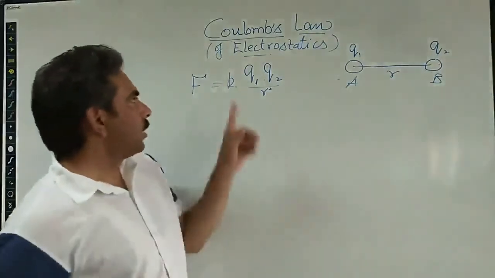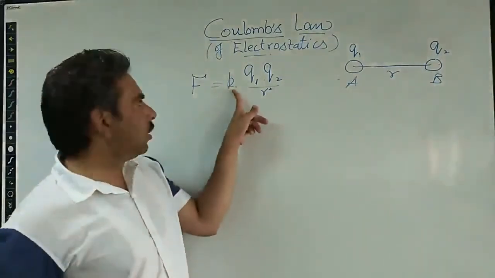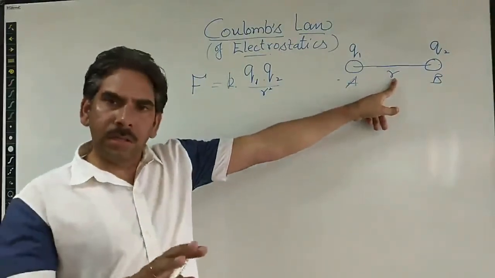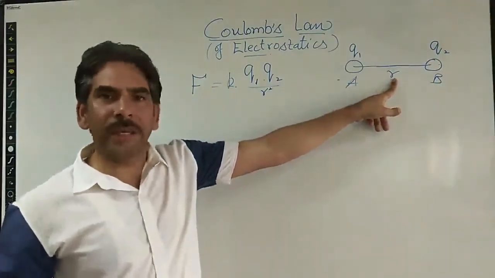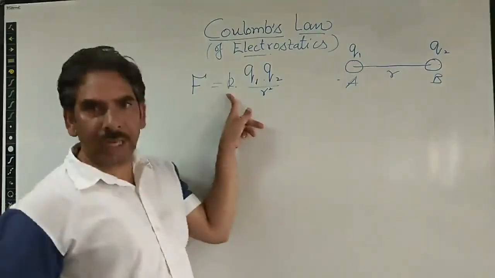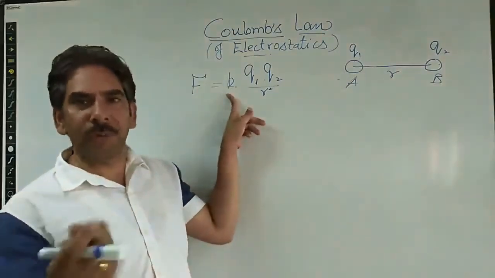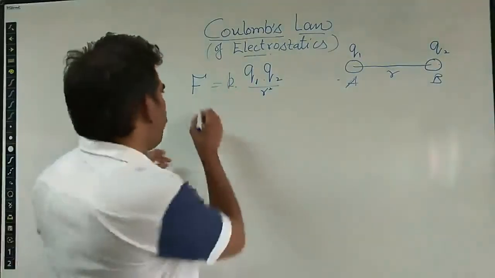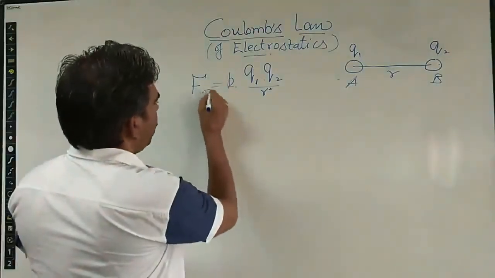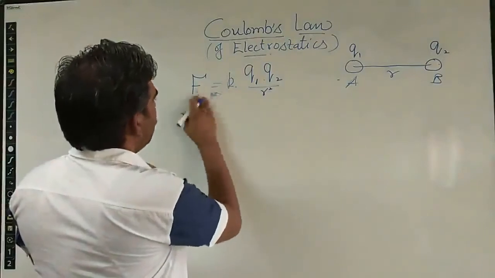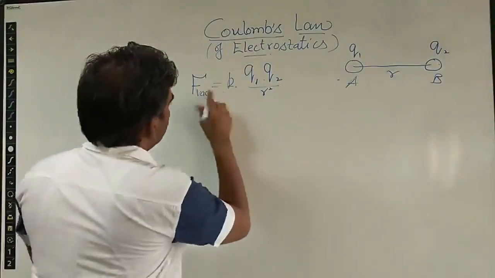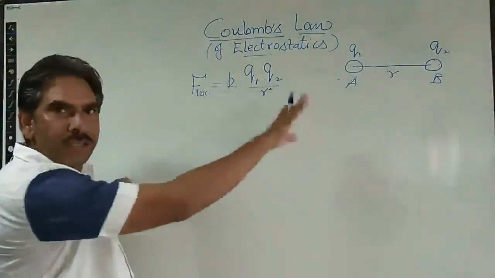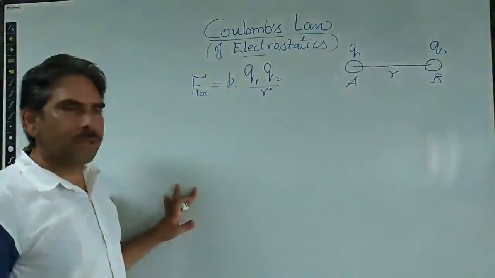In the first case, if we are replacing the medium between the two charges by water, for example, or any other medium, the value of K decreases very much. For example, for water it becomes 1 upon 80 times. This expression we are writing is for the vacuum, meaning there is no medium between the two charges, or it is free space.